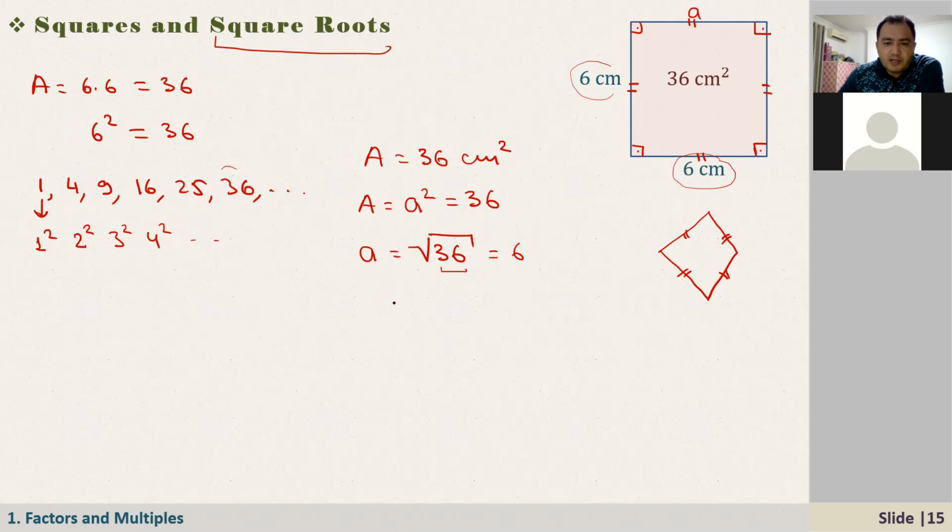And in a similar way, how about the square root of 81? That means what number's square is 81? That is 9. And how about the square root of 100? That means what number's square is equal to 100? That is 10.